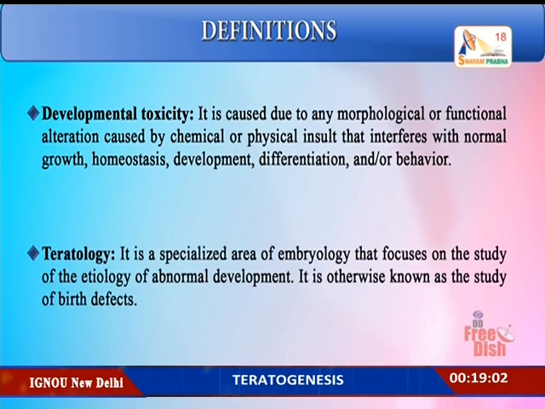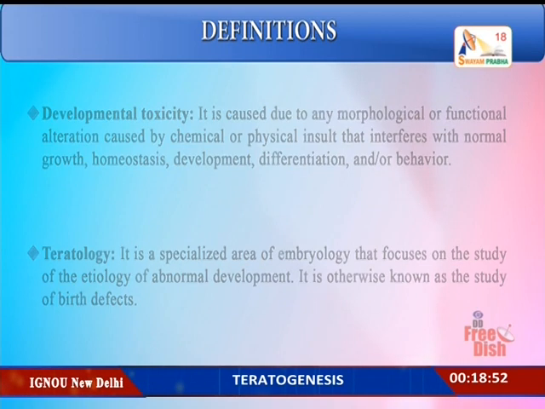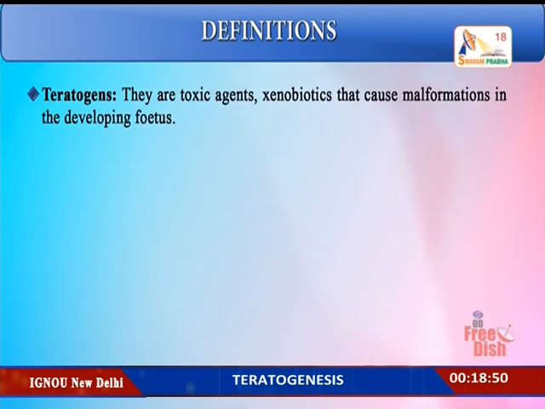Teratology is a specialized area of embryology that focuses on the study of the etiology of abnormal development, and it is also known as the study of birth defects. Teratogens are the toxic agents, xenobiotics, that bring about malformations in the developing fetus.